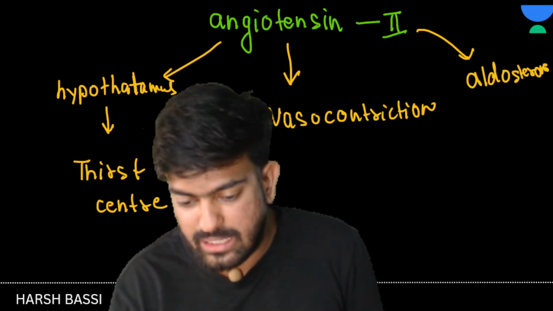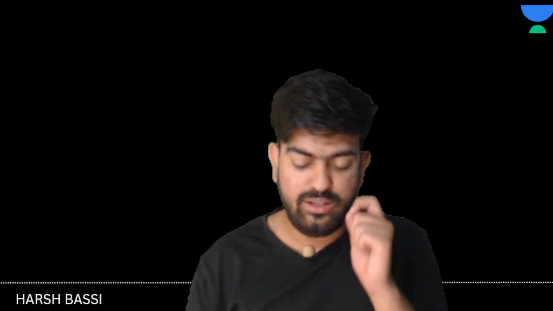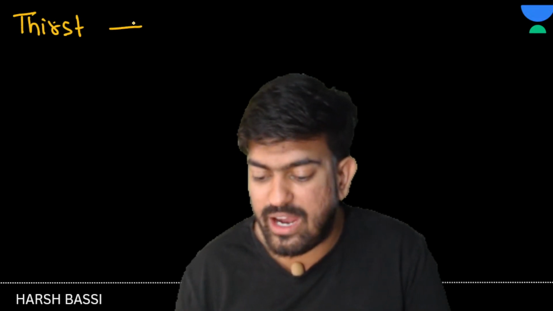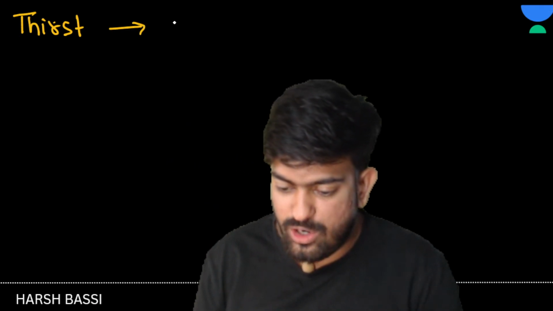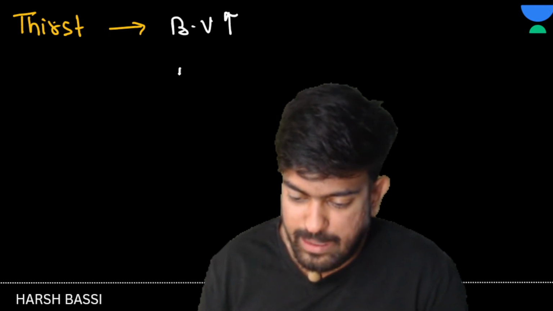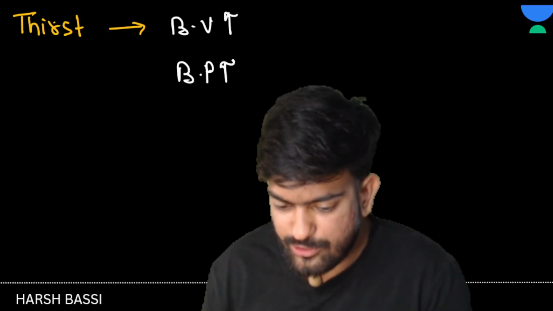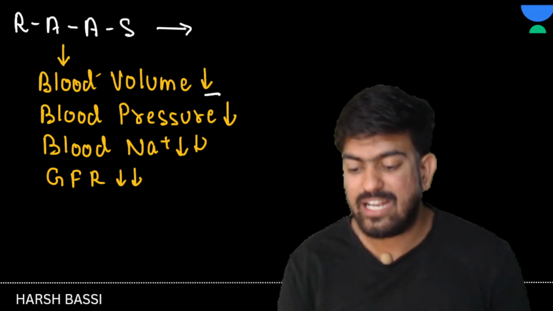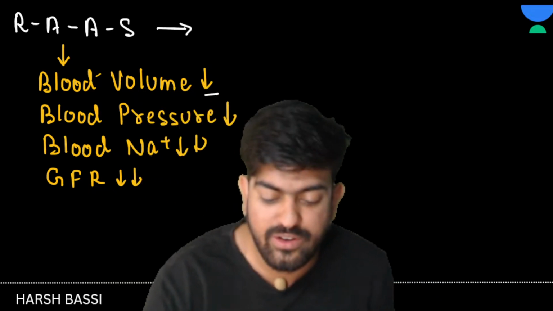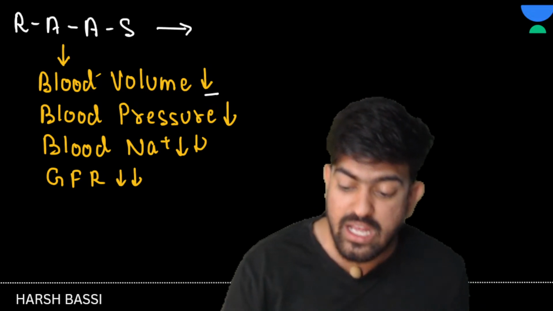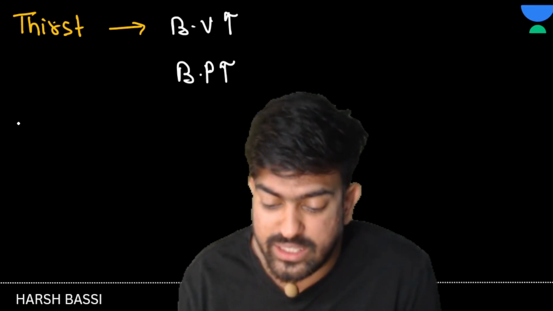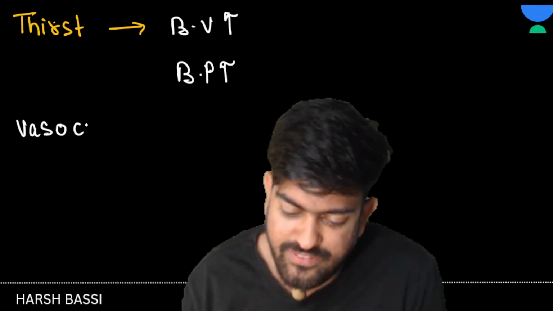What things are going to happen here? So suppose that you have drunk the water. Okay, तुमने पानी पी लिया. You have drunk the water, so what will happen? Blood volume will increase, and if blood volume increases, BP will increase. Yes or no? And that's why this mechanism was activated. Now blood volume was decreased, that's why RAS was activated. So if you are increasing the blood volume, RAS can be deactivated. If you are increasing the blood pressure, वापस से सही हो जाएगा. But sir, what about the vasoconstriction? Why do we need vasoconstriction?